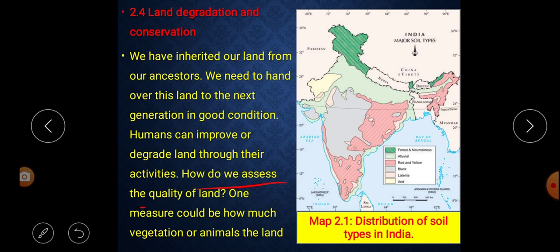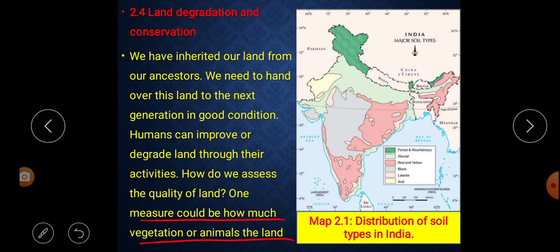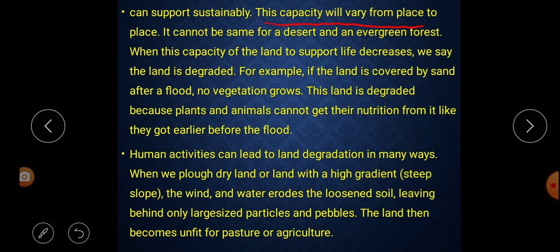How do we assess the quality of land? One measure could be how much vegetation or animals the land can support sustainably. This capacity will vary from place to place. What does this sentence say? That means one measure could be how much vegetation or animals the land can support sustainably.